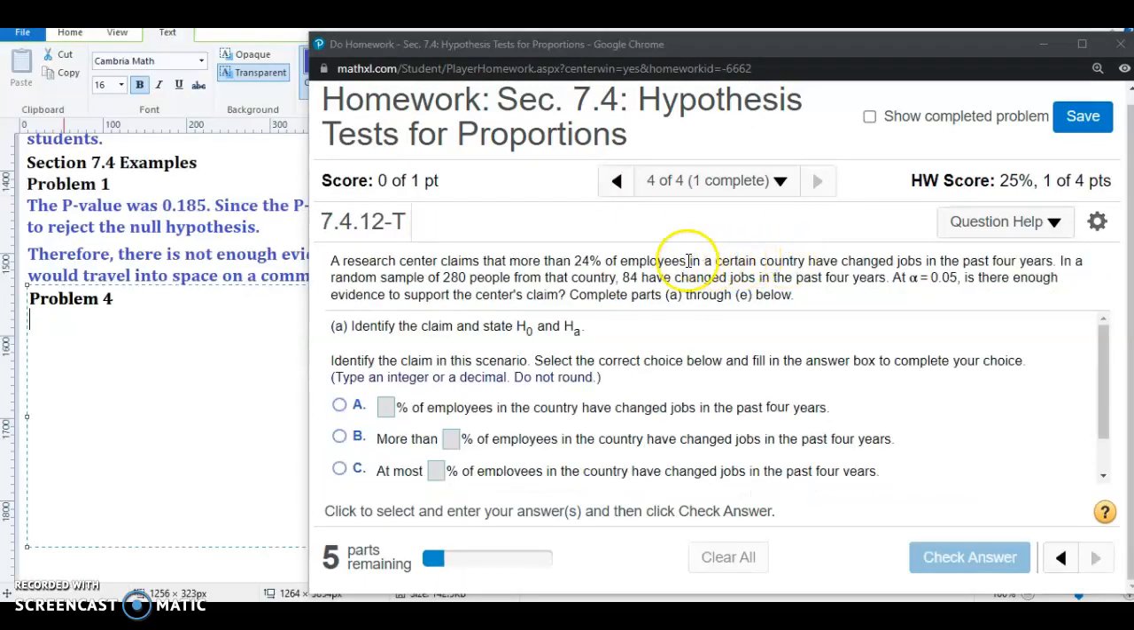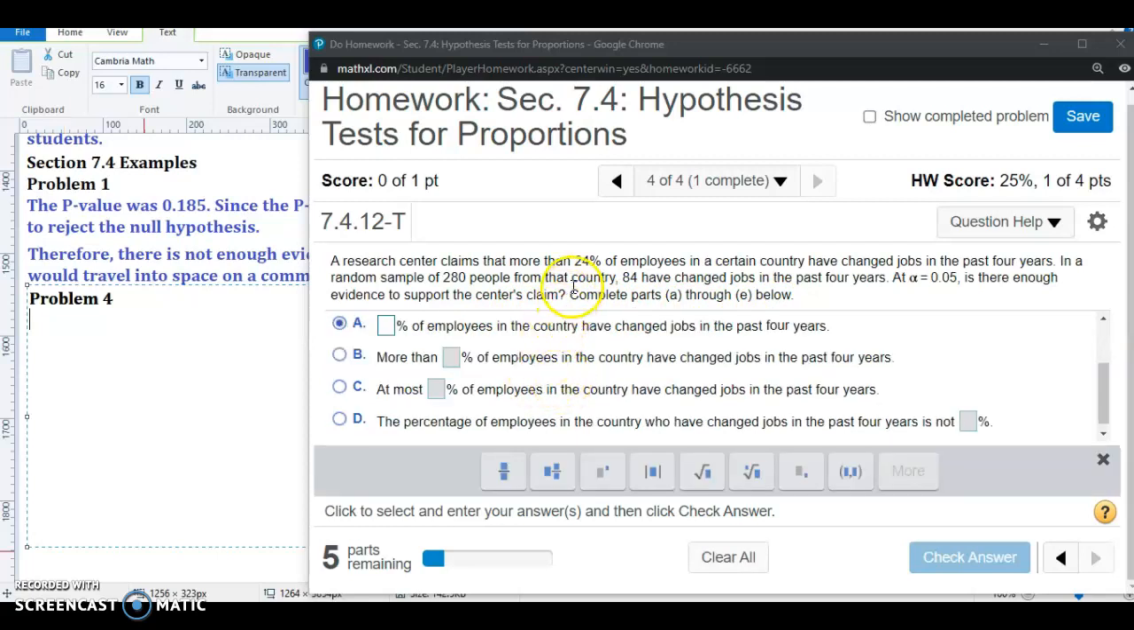Let's go and do one more example. This is problem 4 from the homework. It says that a research center claims that more than 24% of employees in a certain country have changed jobs in the past 4 years. In a random sample of 280 people from that country, 84 have changed jobs in the past 4 years. At a significance level of 0.05, is there enough evidence to support the research center's claim? We're going to complete parts A through E.